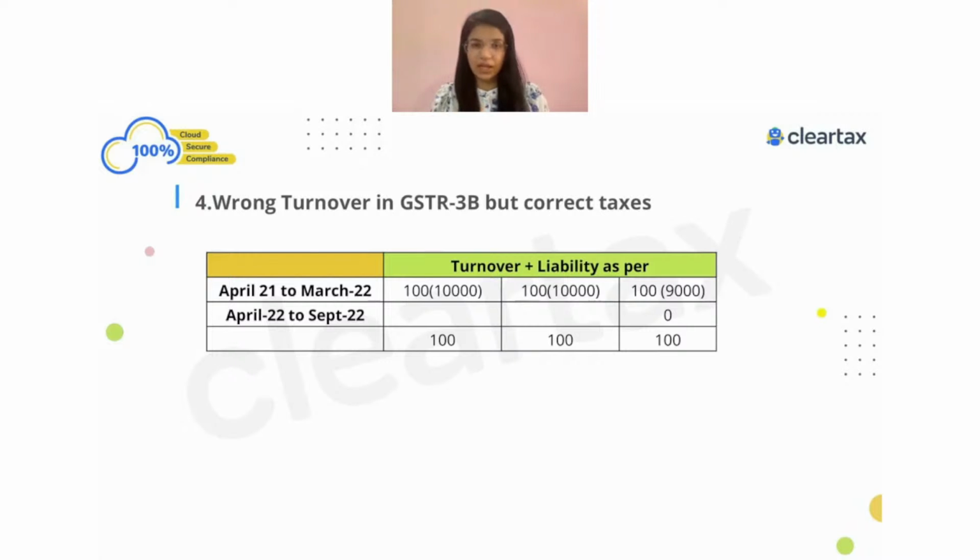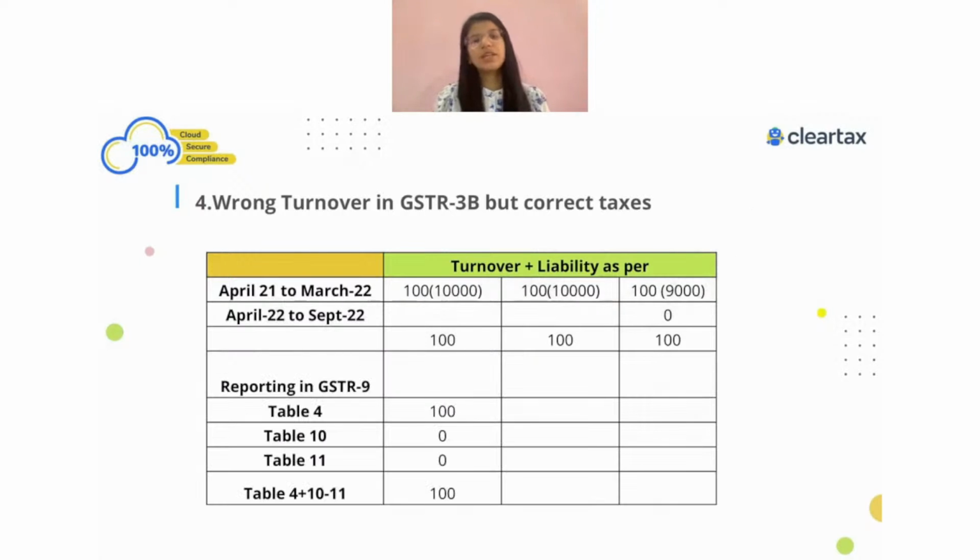So if you have made any mistake and have not rectified it in the filed return, make sure the mistakes you have made are rectified in the GSTR-9 form itself. Ultimately, the 10,000 turnover you have to show in table number 4. And the 100 rupees liability, you will show the entire liability in table number 4 itself, because in 3B you have paid the entire 100 liability in the same financial year. So we show the entire 100 rupees liability, and 10,000 turnover, in table number 4 itself.